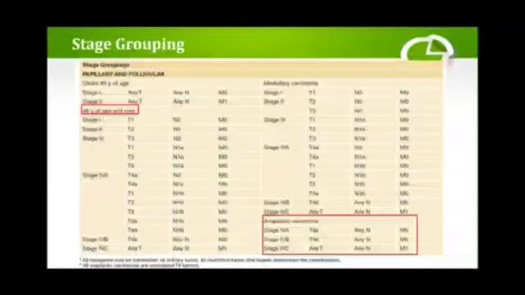Stage grouping. How do they group papillary and follicular carcinoma? The age is very important. As we know, older age has a higher risk. So those under 45 years are at low risk.